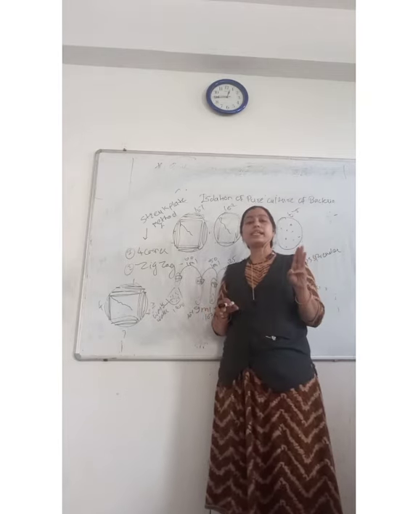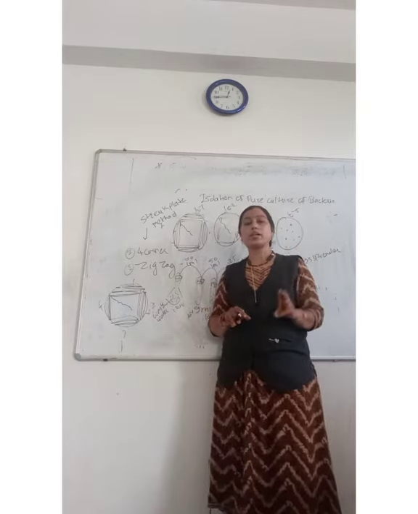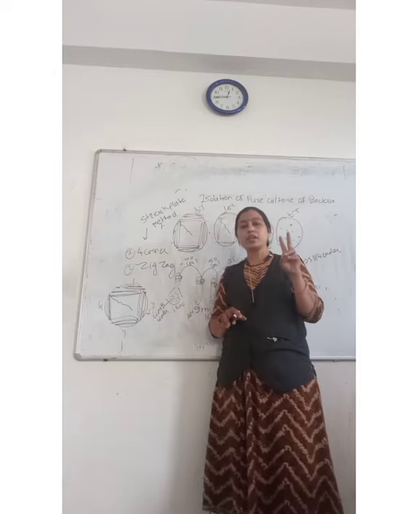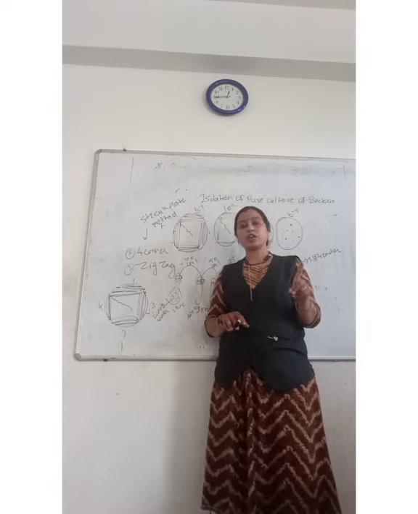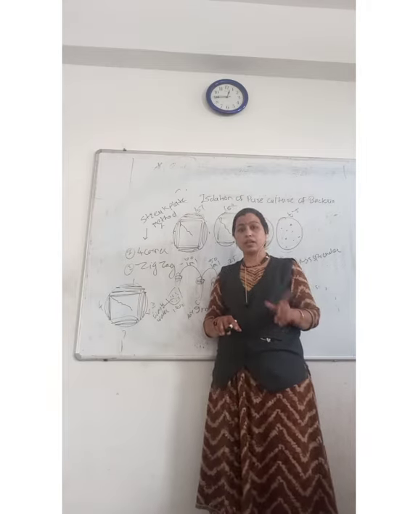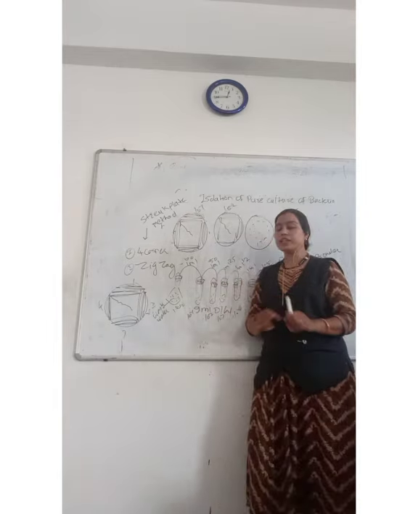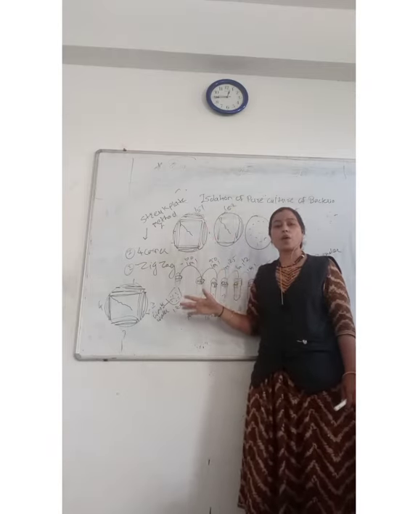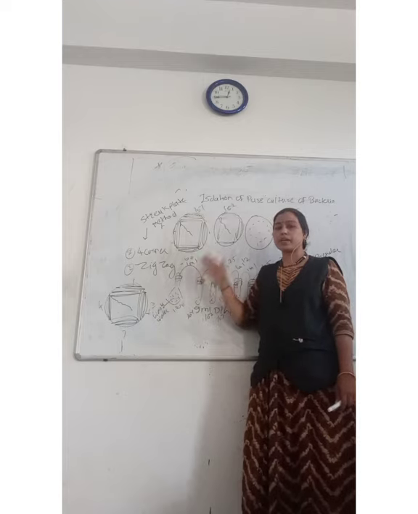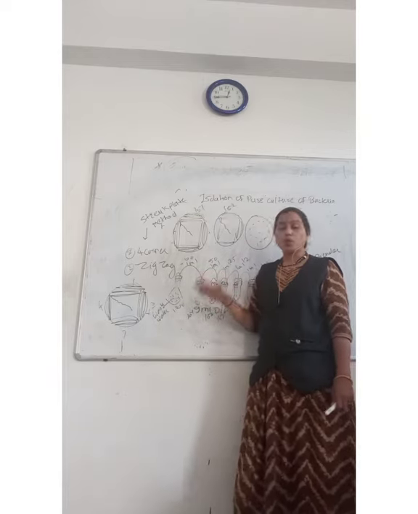Okay, so these are three types of method by which you can isolate a pure culture: streak plate method, spread plate method, and pour plate method. In streak plate method there is a four corner method as well as zigzag method. Okay, but more specifically talking about this isolation of pure culture, so you should perform streak plate method as compared to spread plate and pour plate method.